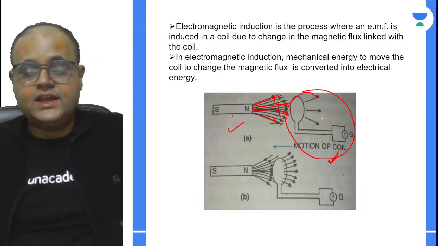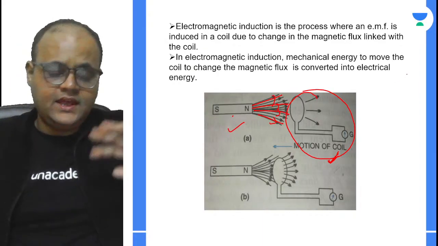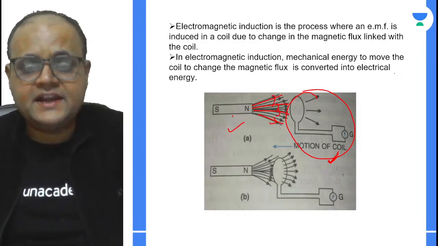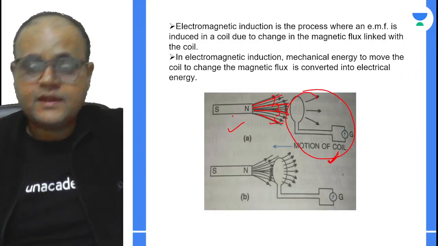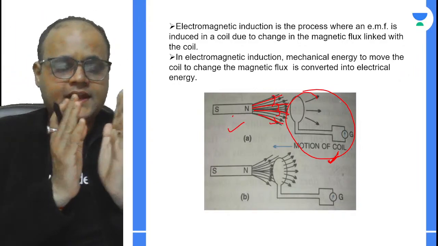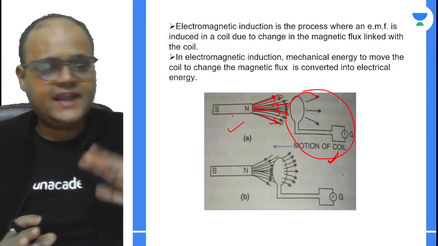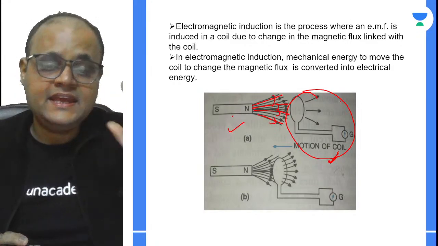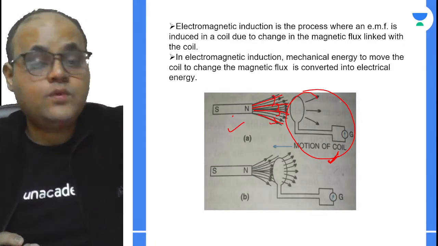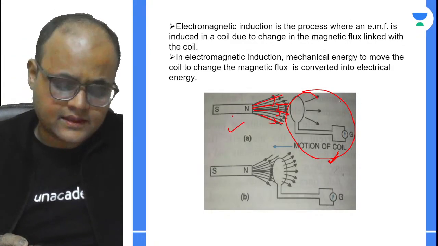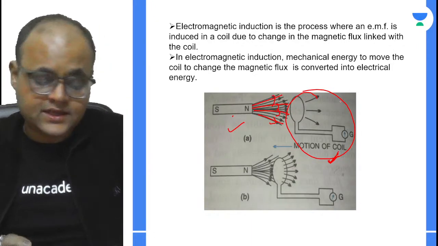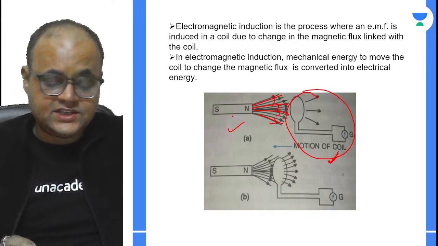Now, initially, let us suppose when there was no magnetic flux passing through the coil, I mean to say when the coil and the magnet were at a very large distance, in that case there won't be any magnetic flux passing through the coil. Yes or no? If you've understood, you can drop a message in the chat box.